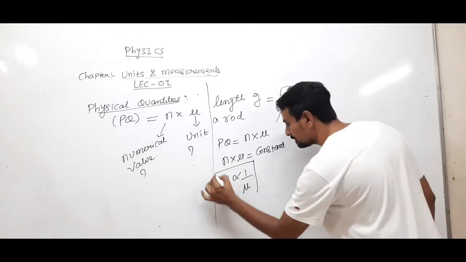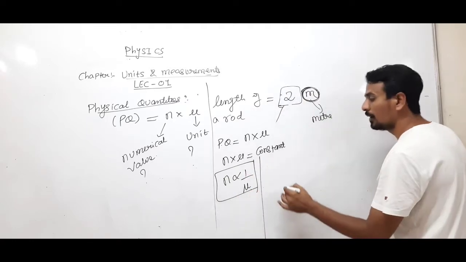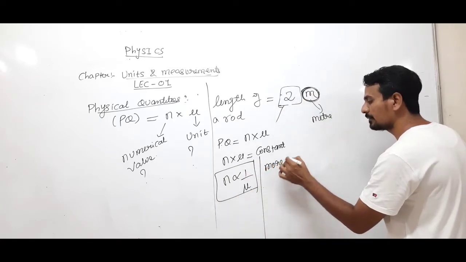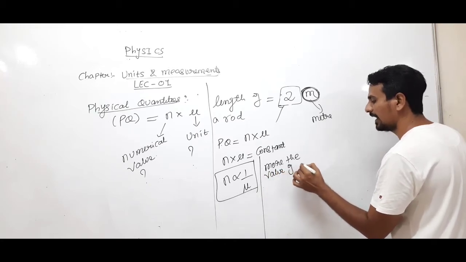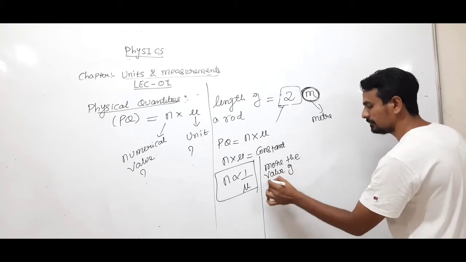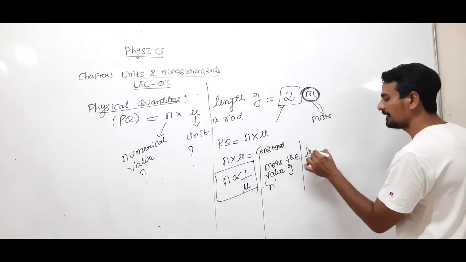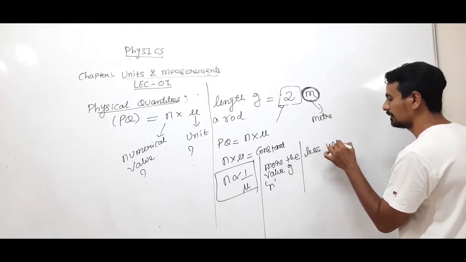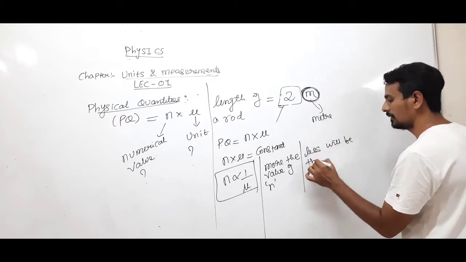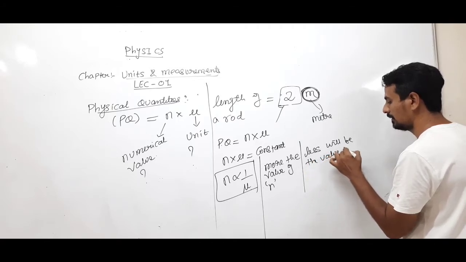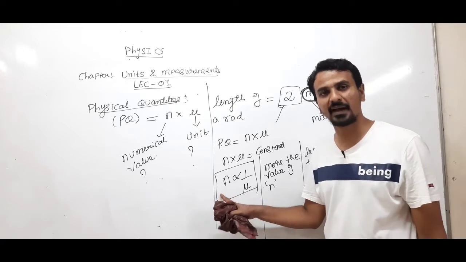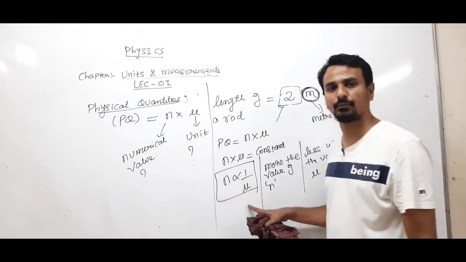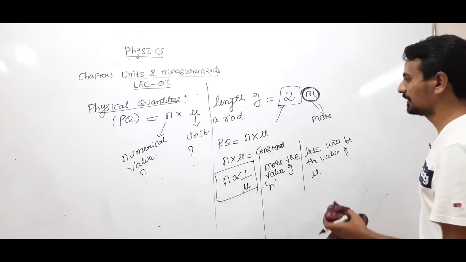What does this mean? It means that the more the value of N, the less will be the value of U. It is inversely proportional. More the N, less the U. Less the N, more the U. So we will take an example.